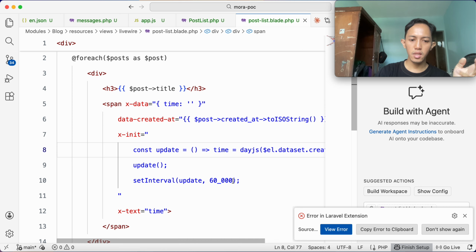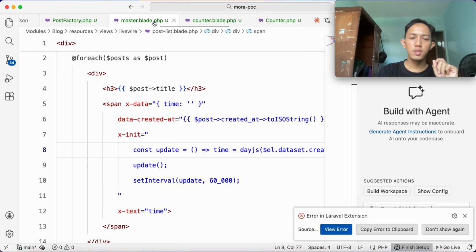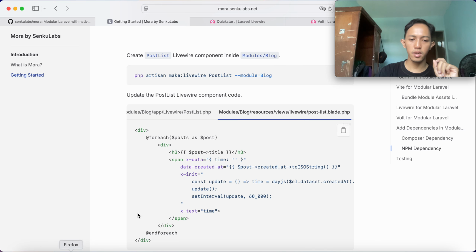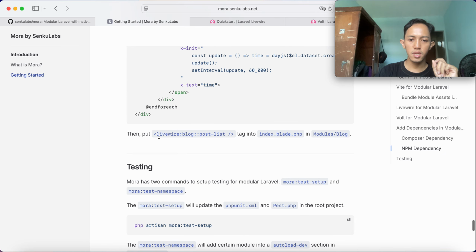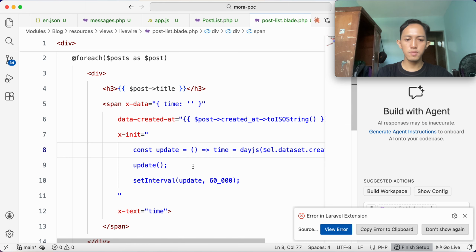Every 1 minute it will update the value. Okay, and then we just put this component, the post list, inside the blade index in modules block.